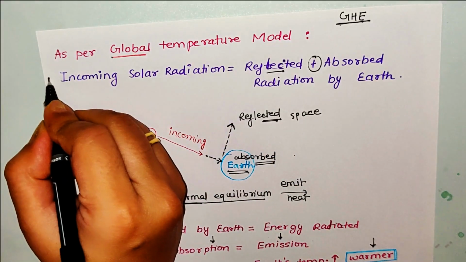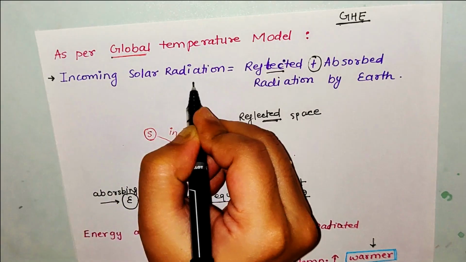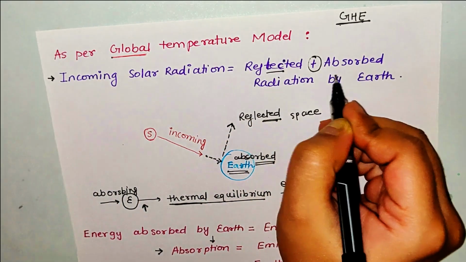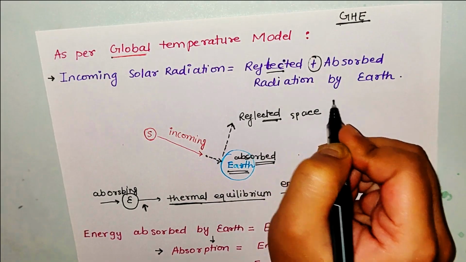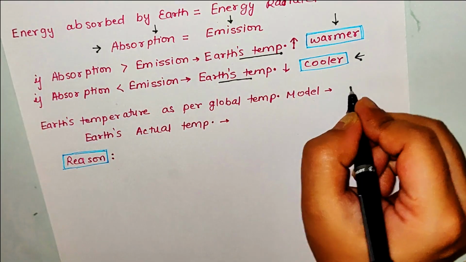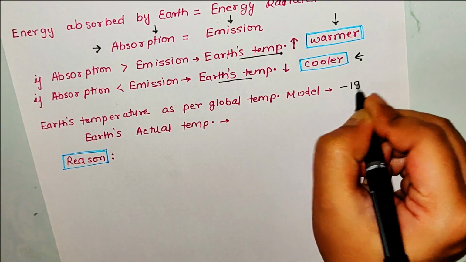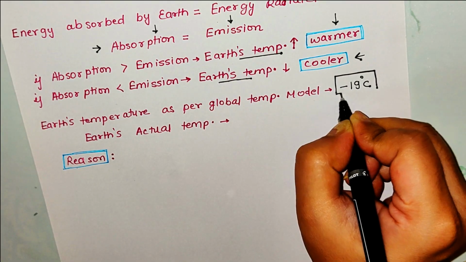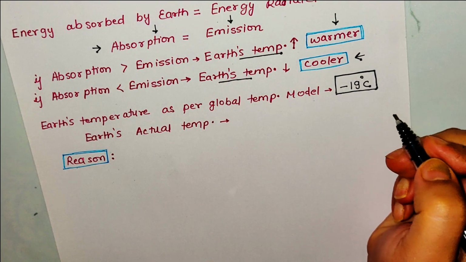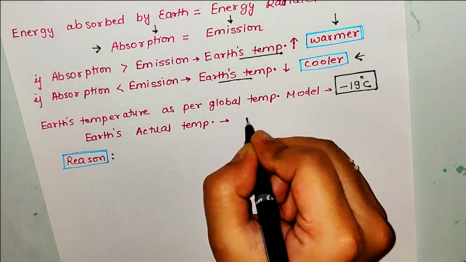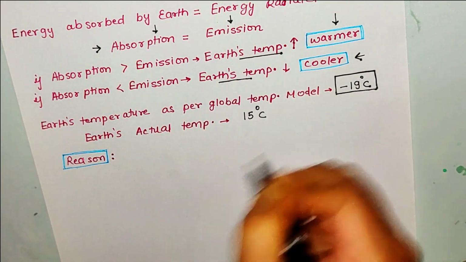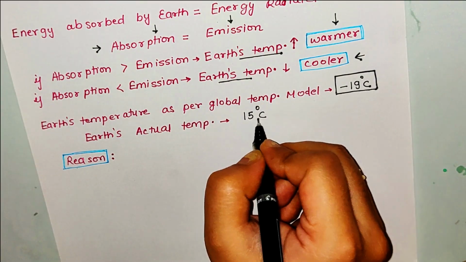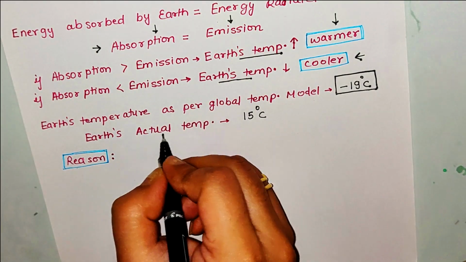So if you solve this particular equation, incoming solar radiation is equal to reflected plus absorbed solar radiation by earth, you will find the earth's temperature is equal to minus 19 degrees Celsius. So this is the earth's temperature which you get as per the global temperature model. But earth's actual temperature is 15 degrees Celsius. This is the current average actual temperature of the earth's surface.